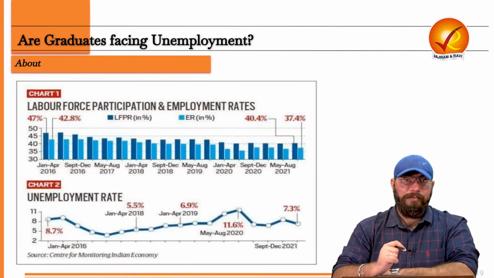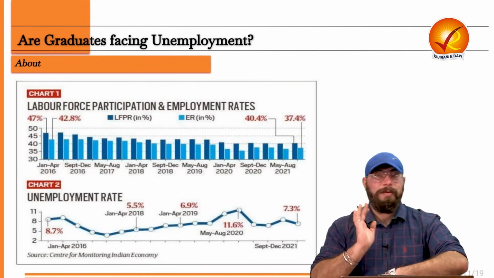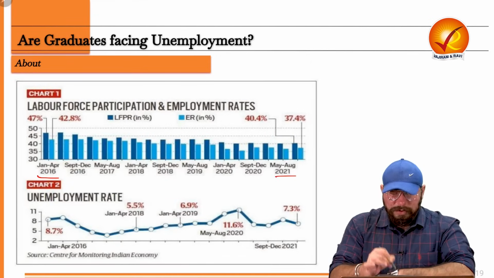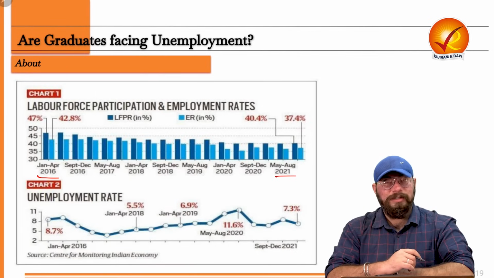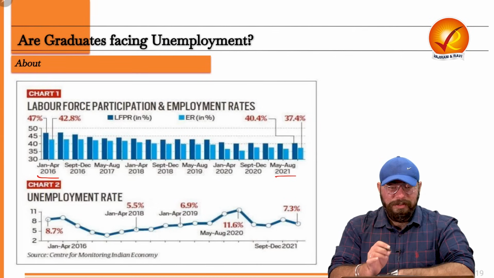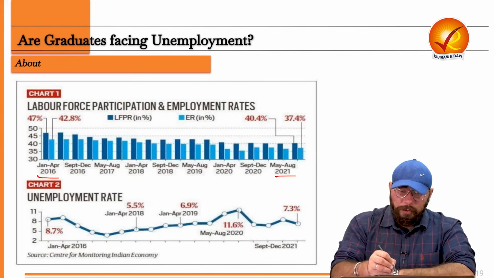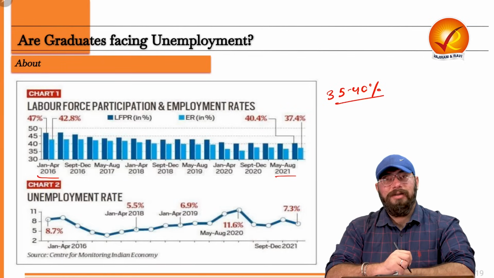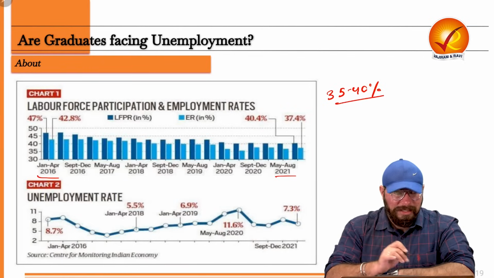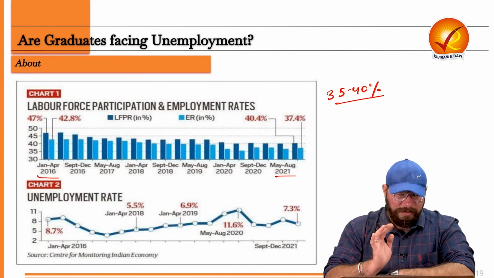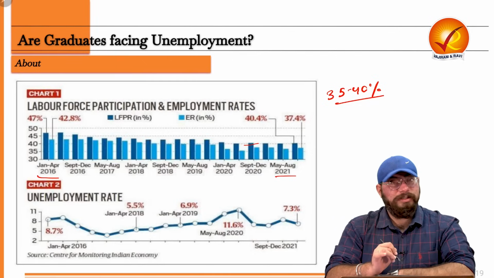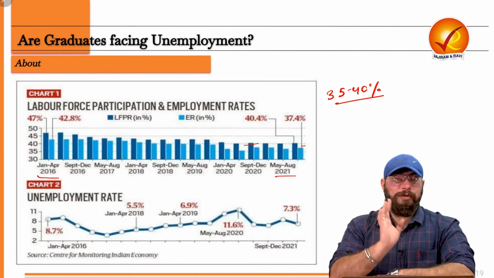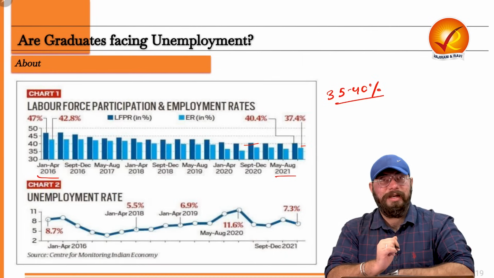Now let us see the actual data. You all must have heard about the labor force participation rate and unemployment rates in our country. So, you see, from 2016 to 2021, right? In these 5 years, the labor force participation and employment rate has hovered around the range of 35 to 40%, right? So labor force participation rate is higher, and the employment rate is lower than the labor force participation rate. I hope this is very clear to all of you.